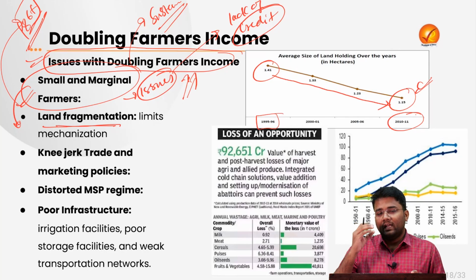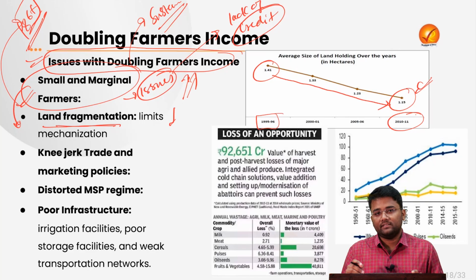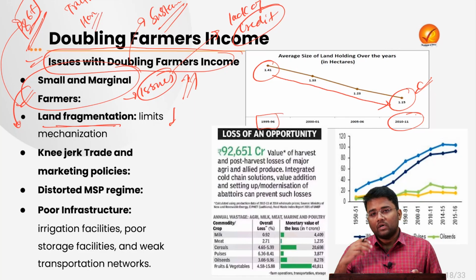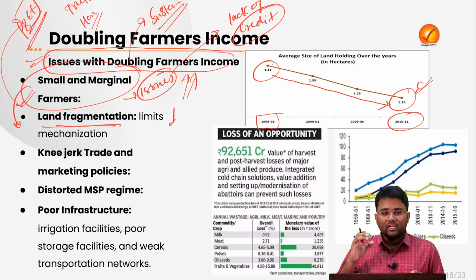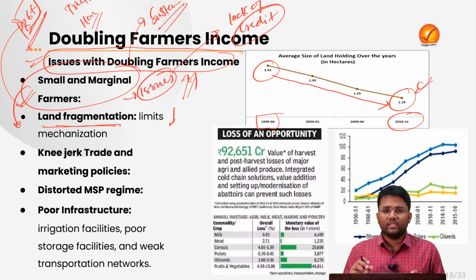When the land holding size is very small, it leads to low mechanization. Machines like tractors and harvesters cannot be used in small land holdings. Investments also get hindered, whether for drip irrigation or other advanced practices, which cannot be done in small land holdings.